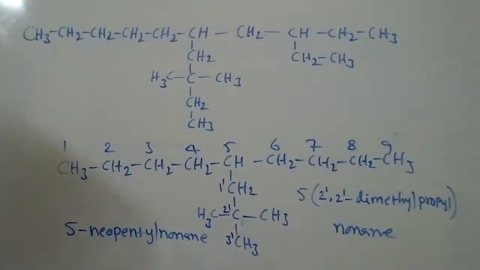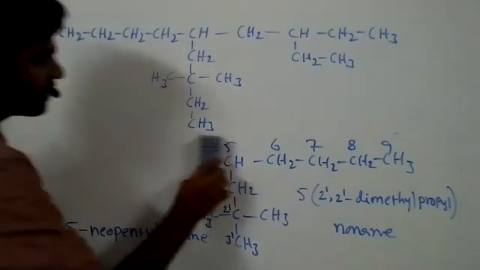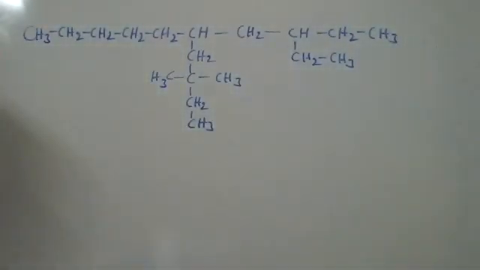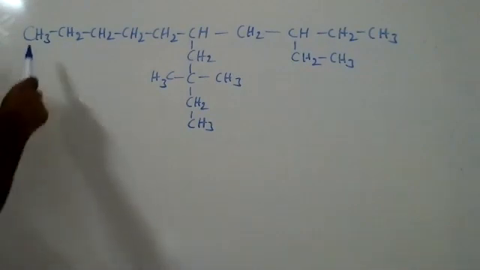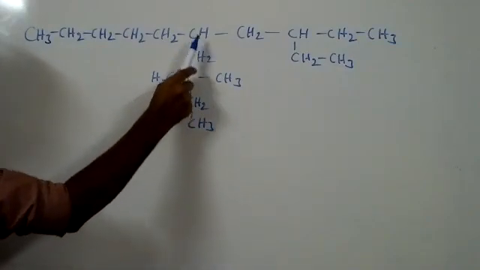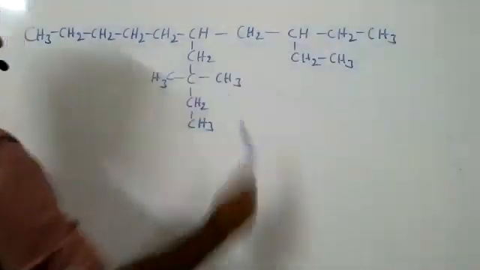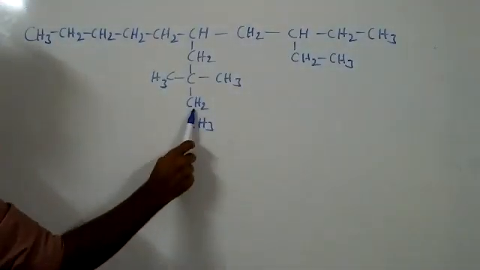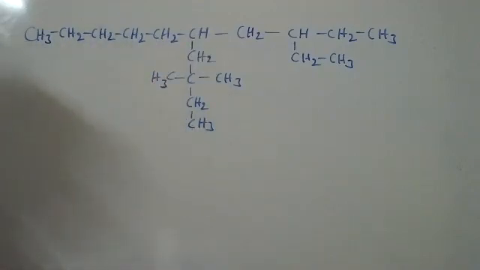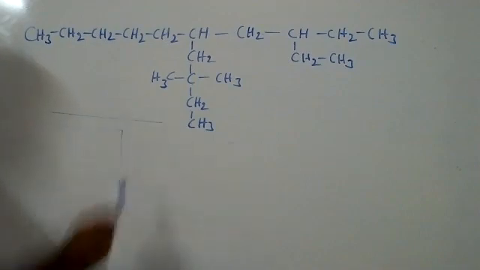So here I'm going to give a new rule. Listen carefully. First select the longest carbon chain. Sir, all are 10, straight chain. 10 carbons are there. In one chain there are only 2 directions. Okay, let's count. Straight chain has 10. Another possibility: 1, 2, 3, 4, 5, 6, 7, 8, 9 only. So it is not accepted. 1, 2, 3, 4, 5, 6, 7, 8, 9, 10. This also has 10. This shape also has 10. Straight chain also has 10.